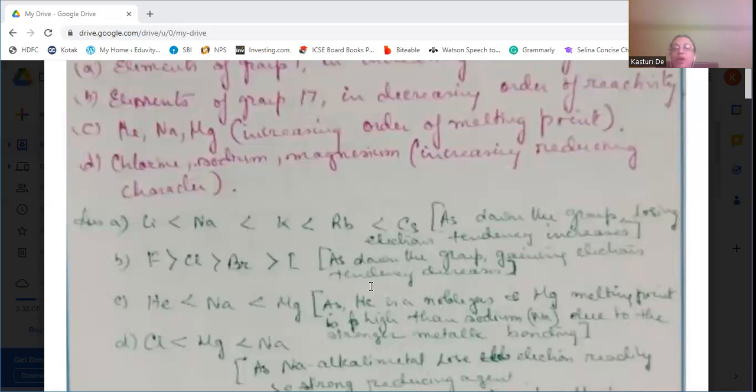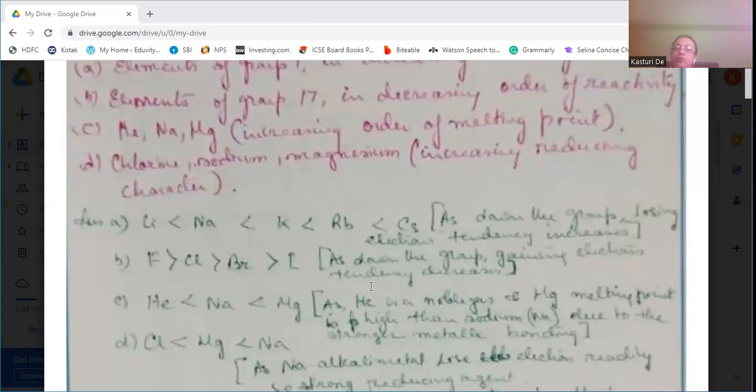Then we come to the third question, that is helium, sodium, and magnesium, in the increasing order of melting point. As we know, helium is a noble gas, and magnesium's melting point is higher than sodium due to the stronger metallic bonding.